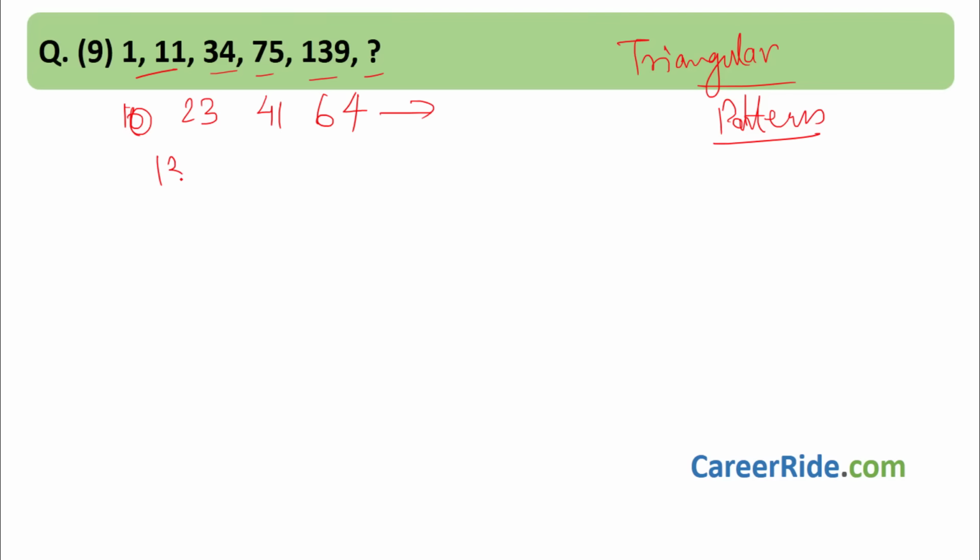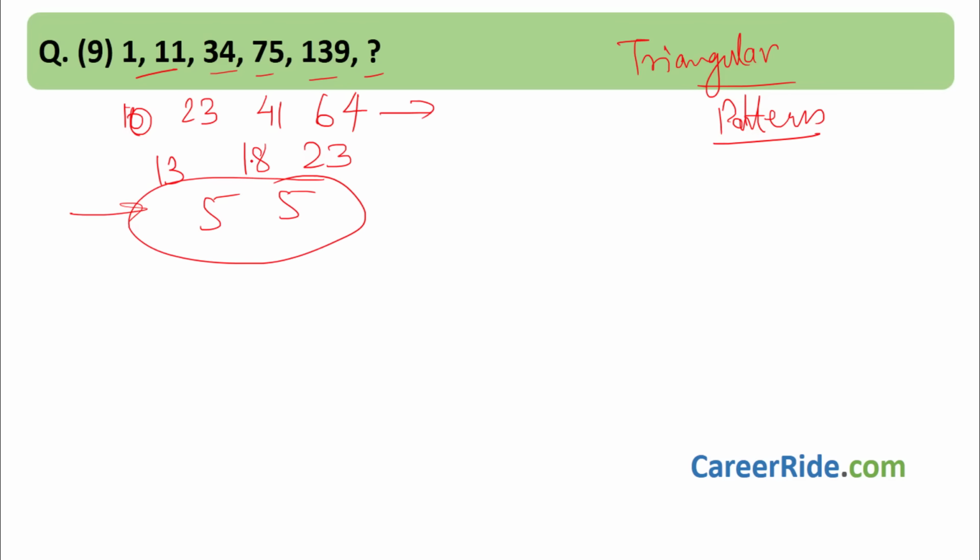23 minus 10, 13. 41 minus 23, 18. 64 minus 41, 23. Okay. Again over here, 13 and 18 difference is 5. 18, 23 difference is 5. See, now here we have a pattern that 5, 5 is there.